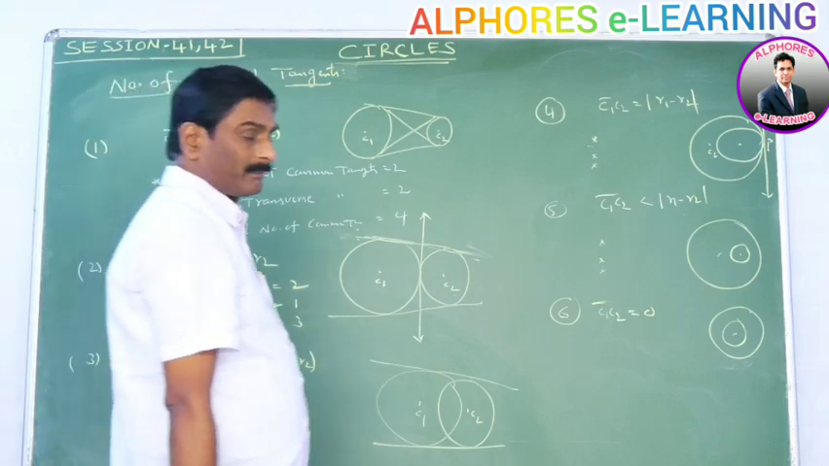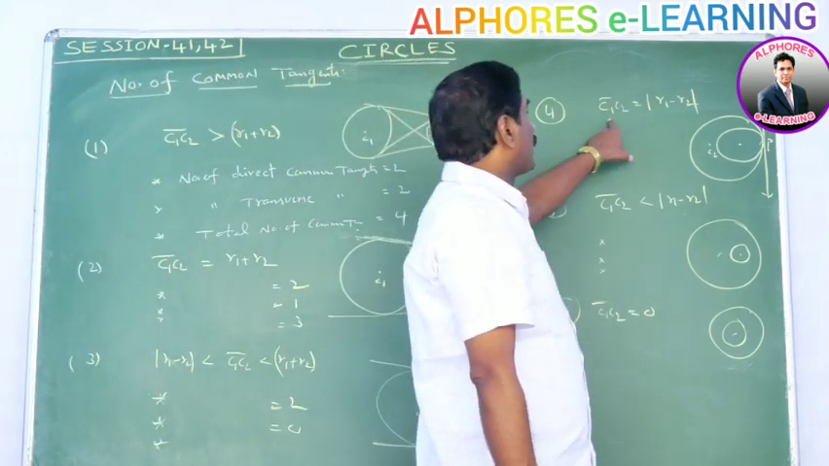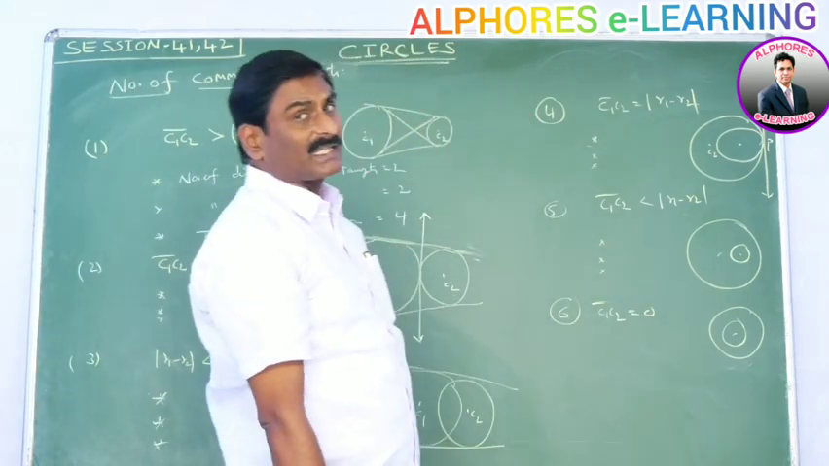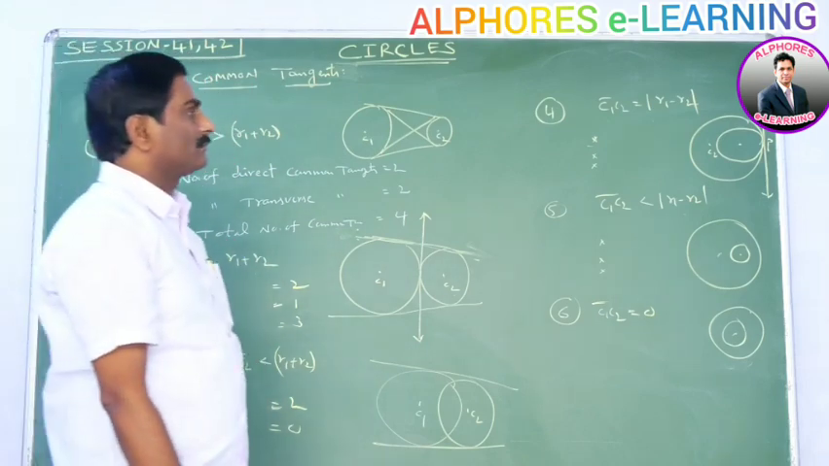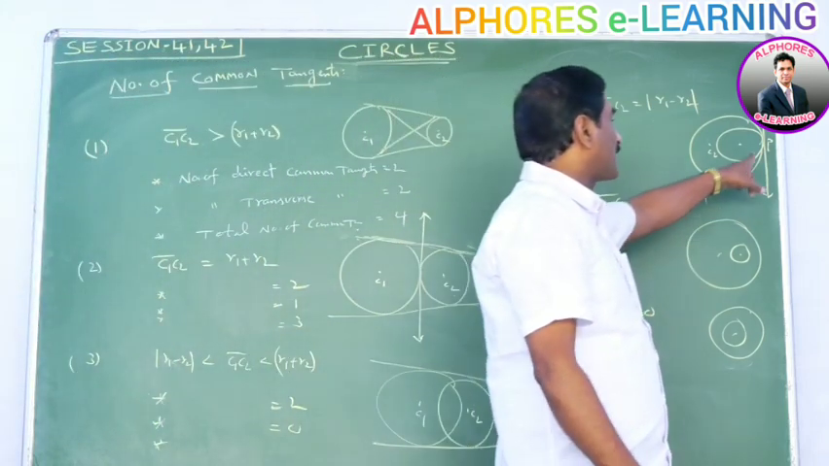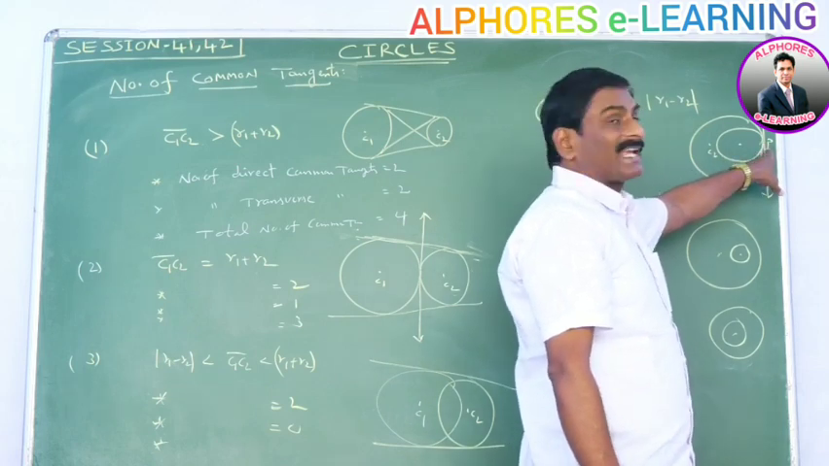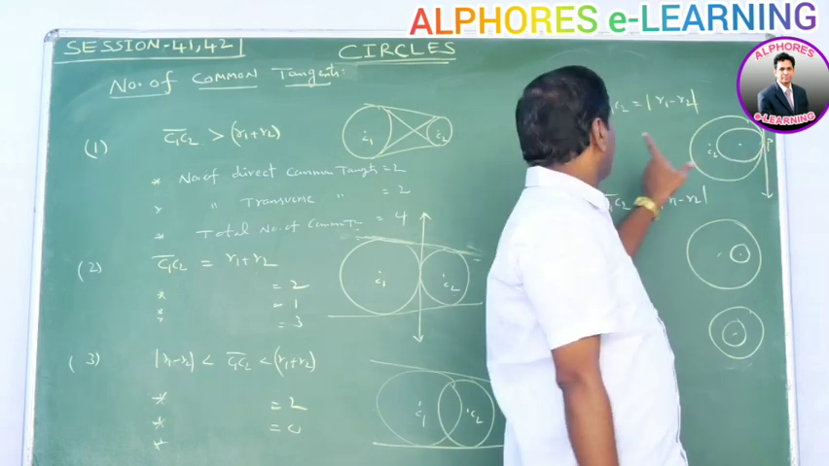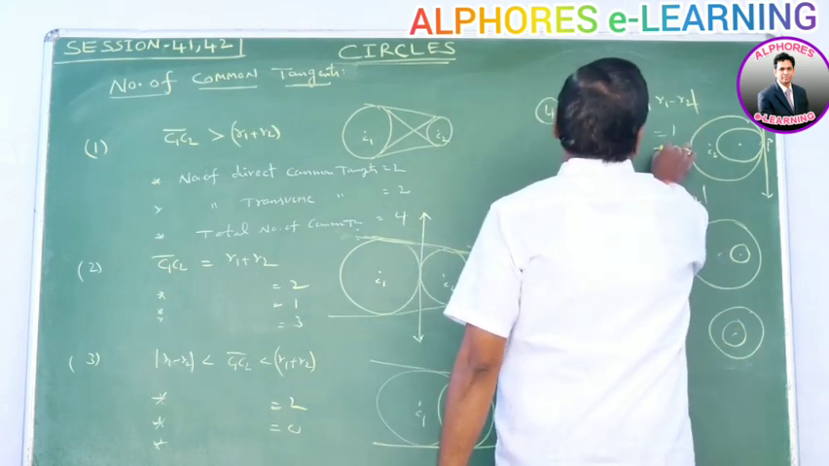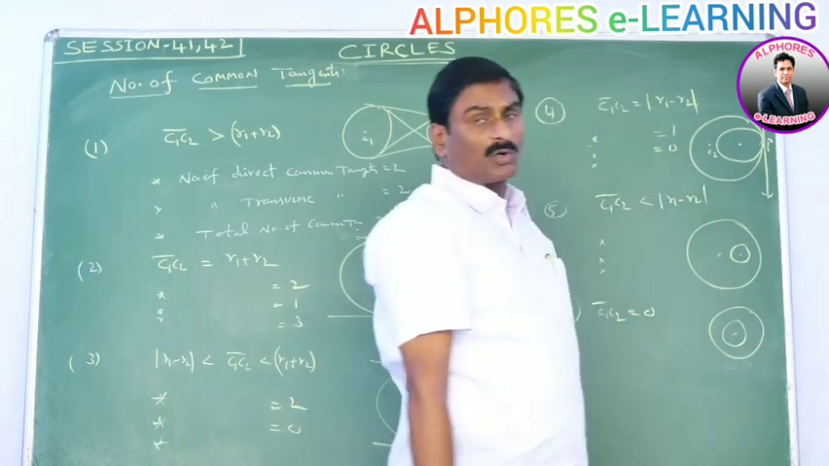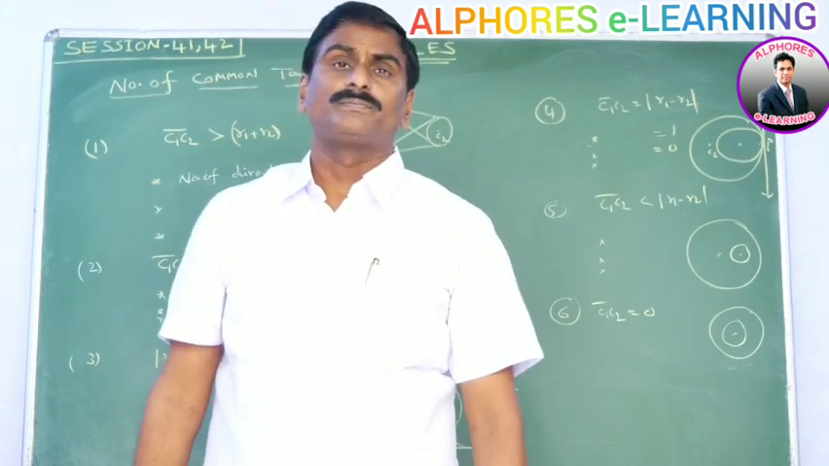Next, fourth one. Let C1C2 be equal to mod R1 minus R2. In this case, the two circles touch each other internally. Say P is the point of contact. At this point, we get only one tangent. This tangent is a direct common tangent. Note this. Number of direct common tangents is equal to 1. Number of transverse common tangents is equal to 0. Total number of common tangents is equal to 1.